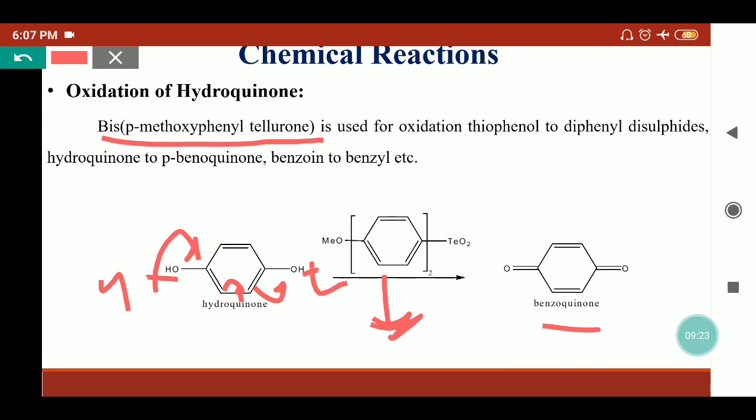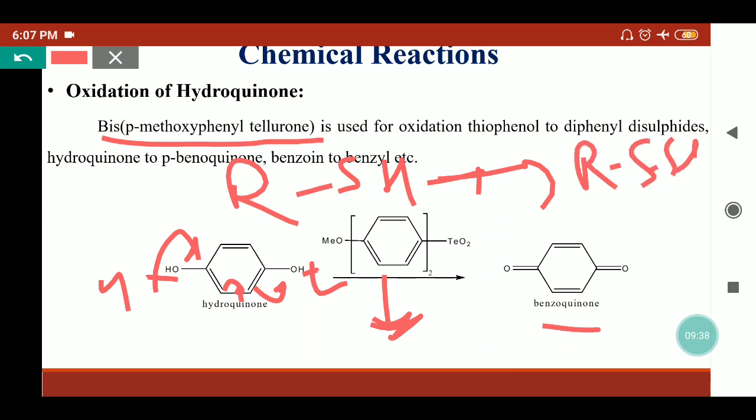So we can use this reagent in the oxidation reaction, and it is also used to convert the thiophenols into disulfide. So here we'll get the RSSR disulfide molecule, and the catalyst can be regenerated back.